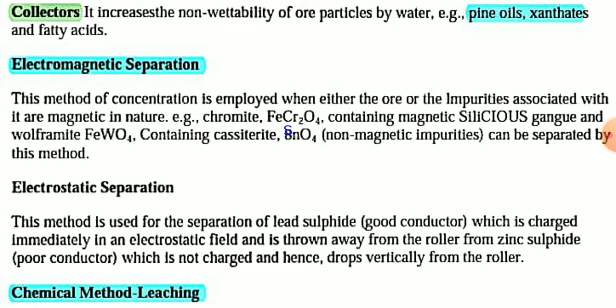That means any one component must have the magnetic property. Using this method, you can separate wolframite, an ore of iron, FeWO4, from its impurities, cassiterite, SnO2, which is non-magnetic, while wolframite, FeWO4, is magnetic in nature.